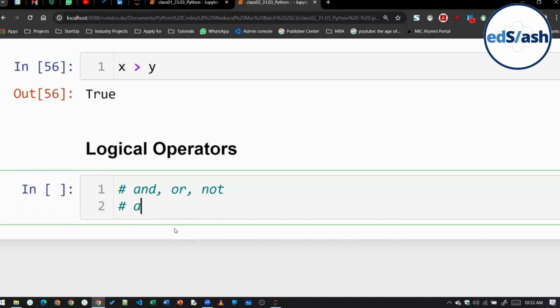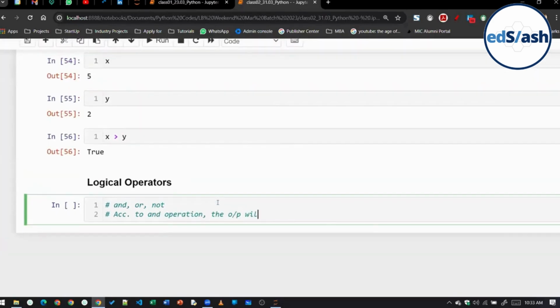According to AND operation, the output (O/P means output) will be true if both the inputs are true. Otherwise, false.